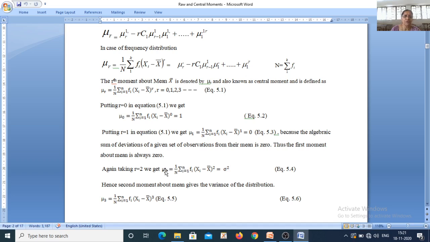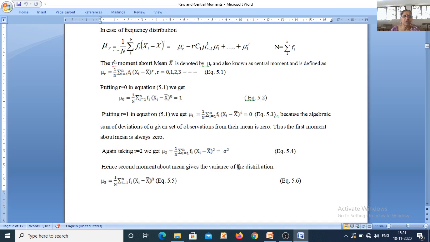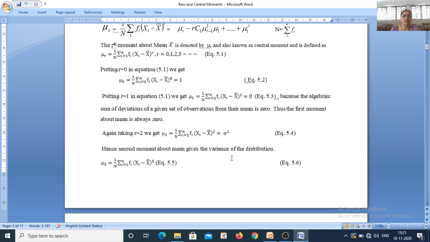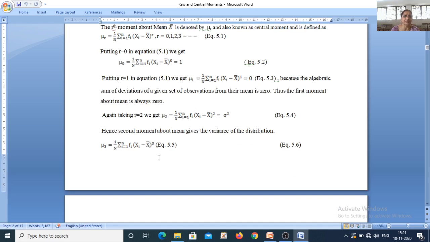If you put r is equal to 2, we have mu 2 is equal to 1 upon n summation of fi into xi minus x bar square, and this is the definition of variance, which is sigma square. So note that first raw moment mu 1 dash is mean, that is arithmetic mean of the distribution, and second central moment is mu 2 is equal to 1 upon n summation of fi into the bracket xi minus x bar square, which is actually variance of the distribution. So in moments we have arithmetic mean as well as variance.